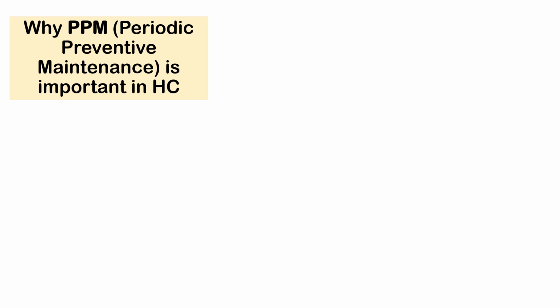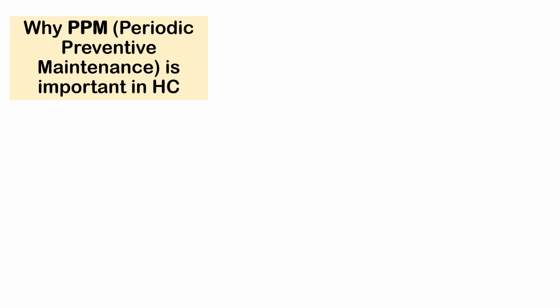Okay, so the PPM for the HVAC system means regular scheduled servicing of the heating, ventilation, and air conditioning system. This is to keep it working efficiently and to prevent breakdown. Now, instead of waiting for the HVAC system to fail, the FMS technician should inspect it regularly, clean the key components, replace the worn parts, and fix small issues early.